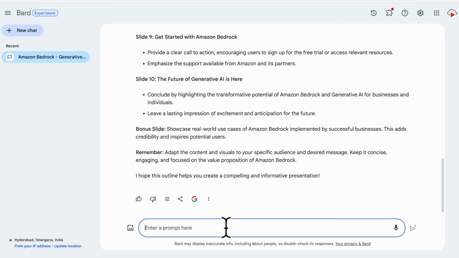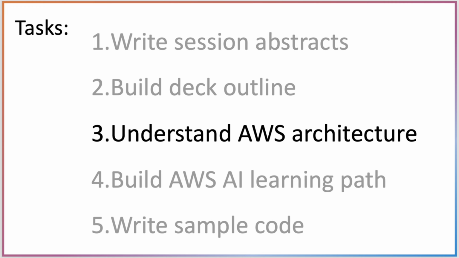As an experiment, I also tried generating a 300-level outline. However, I could see a word or two indicating LLM's hallucination problem. Let's see if Google Bard is able to understand and explain an architecture diagram.